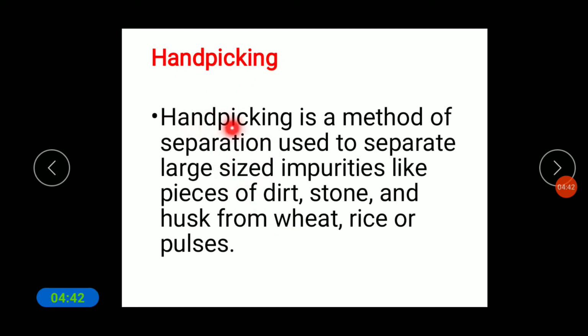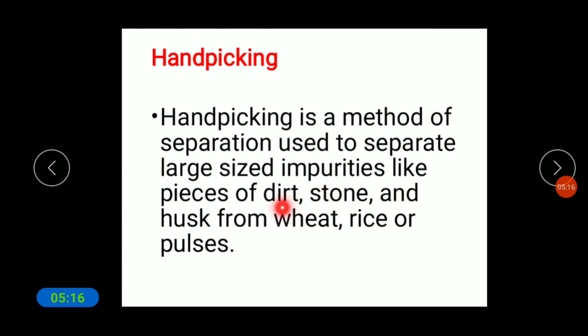Hand picking is a method of separation used to separate large sized impurities like pieces of dirt, stone and husk from wheat, rice or pulses. It means we can remove the waste things from a mixture by hand.